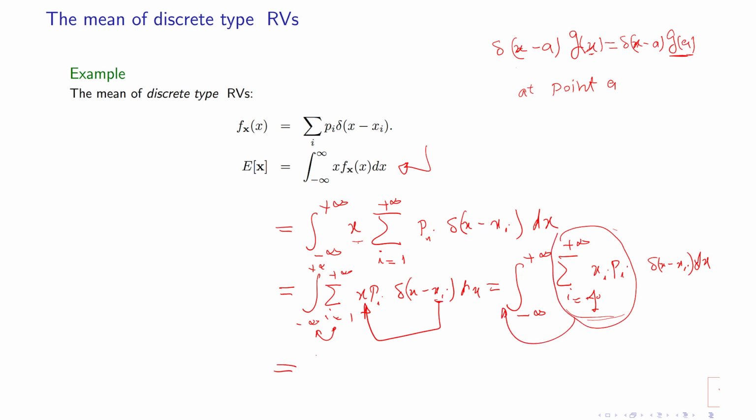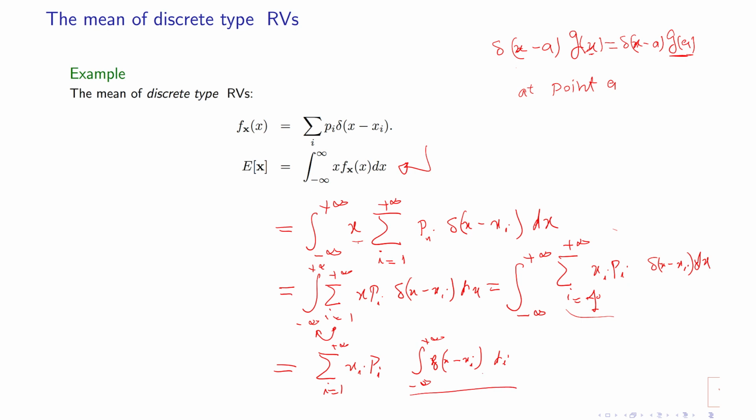So in that case, I get the summation of i equal 1 to plus infinity of xi pi, and then I get one integral of delta of x minus xi, and then dx, from minus infinity to plus infinity. And based on what you know about the delta function, this integral should be equal to 1. So this will become the summation of xi pi, i equal 1 to infinity.